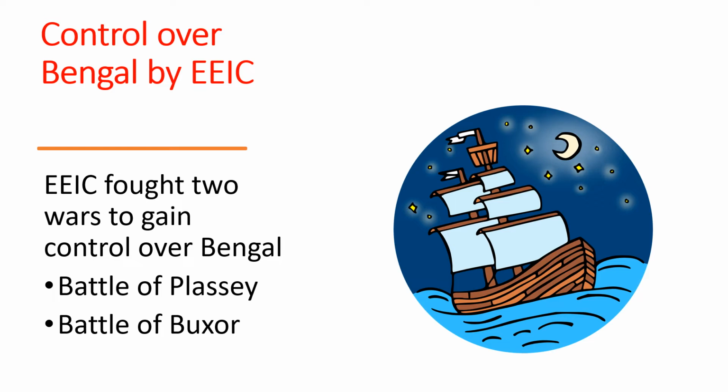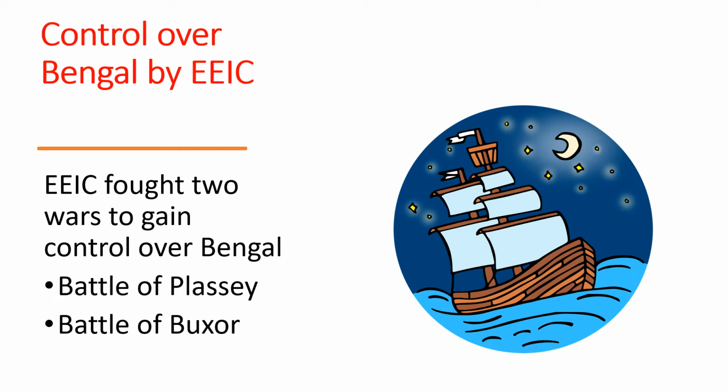They had already won over French, Dutch, and other European traders. Now they wanted to have more control over the province of Bengal. How did they do it?